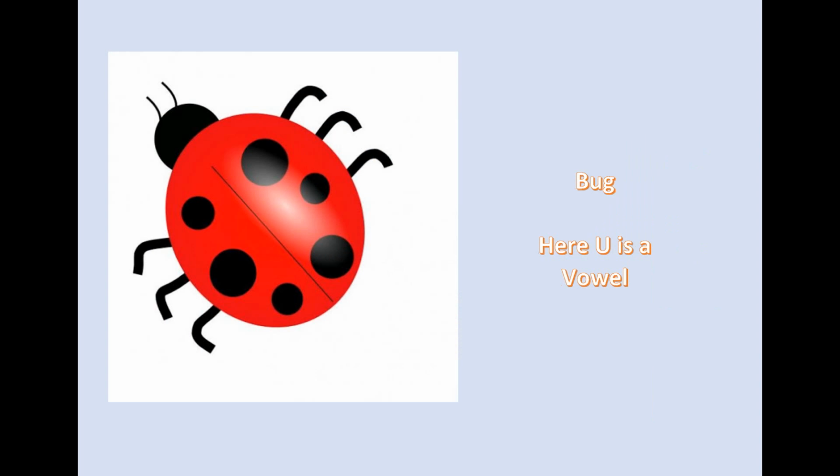What are you seeing here? This is a bug. B-U-G. Bug. It is a ladybug. Here U is a vowel.